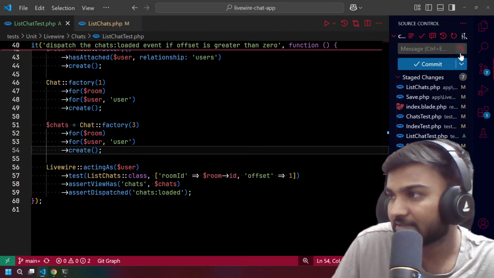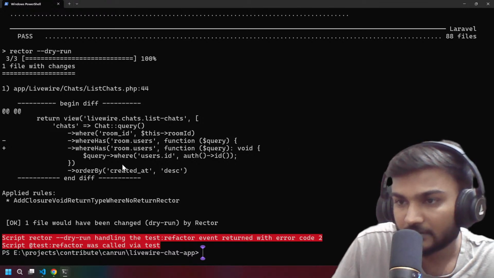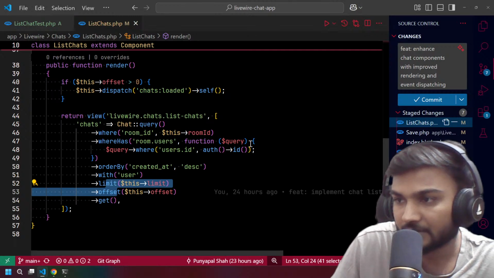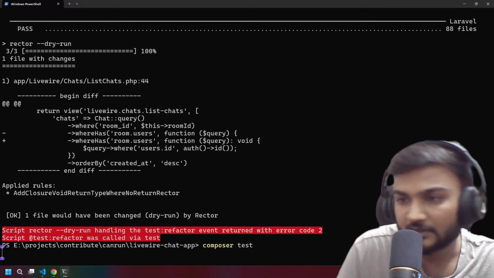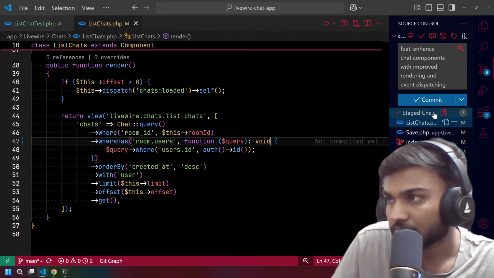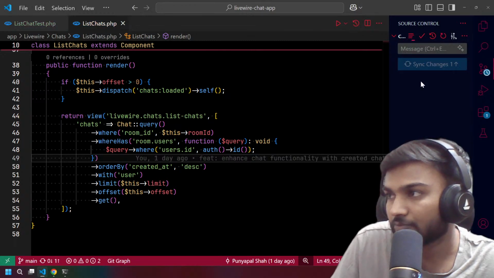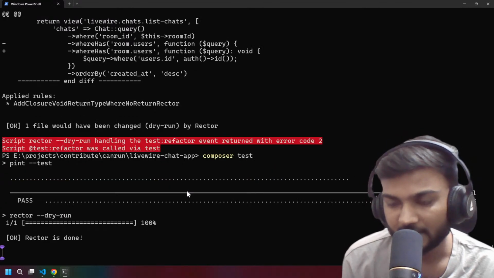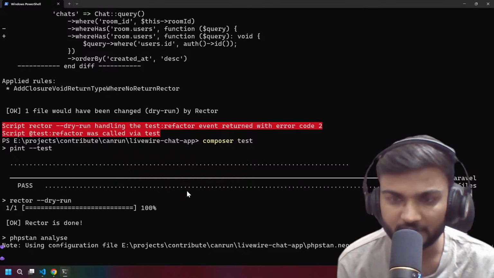So okay, let's push it. Okay, it is saying that we have one missing type coverage. We can add it manually, and let's run it. I think now we can push it. Now we can deal with the PHPStan errors separately, or the test coverage separately. Hopefully this will be fully tested.